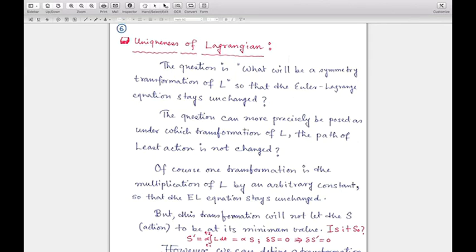Now if I make a more general comment, asking which type of transformation, additive, multiplicative, whatever, permits the Euler-Lagrange equation to be unchanged, then of course one can understand from the basic form of the Euler-Lagrange equation that if we multiply the Lagrangian by an arbitrary non-zero constant, let's say alpha, then alpha times L will also satisfy the Euler-Lagrange equation.